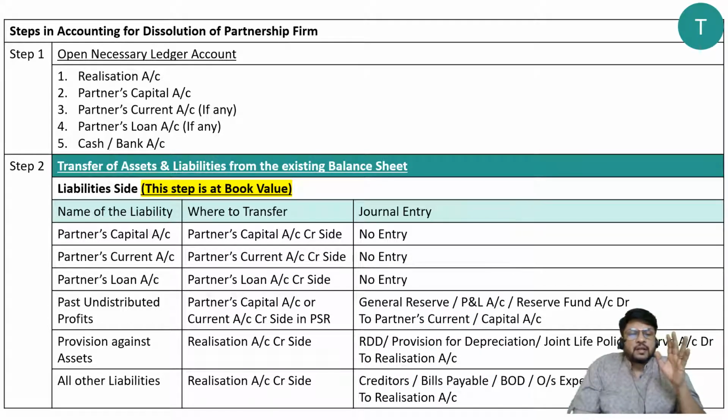Remember, realization account is the biggest account. सगळ्यांचा मोठा भाऊ आहे. Realization account is the eldest brother of nominal accounts. So P&L account is our usual छोटा भाई. Realization account is the eldest brother of P&L account. It has all the powers of P&L account, plus it has more powers than P&L account.